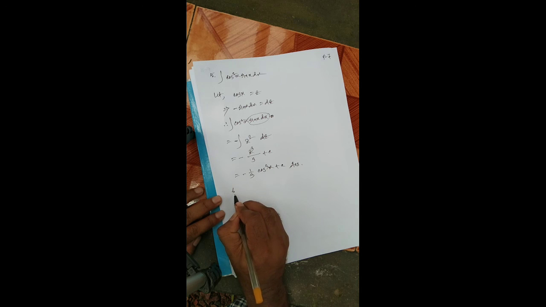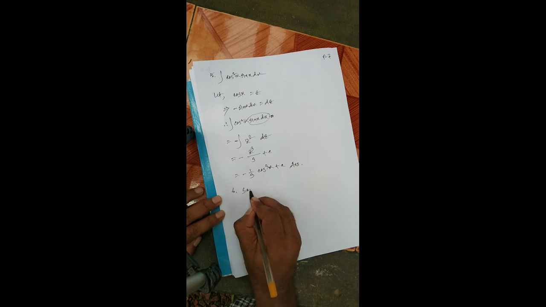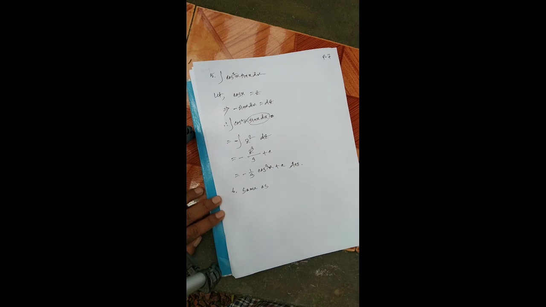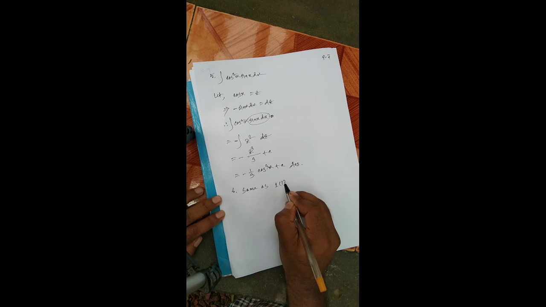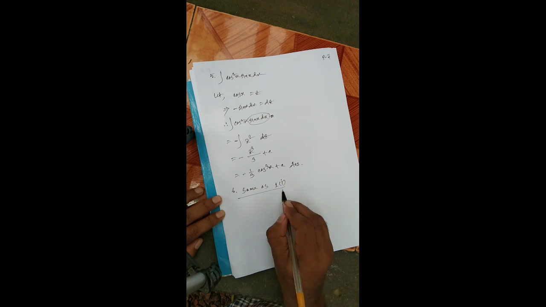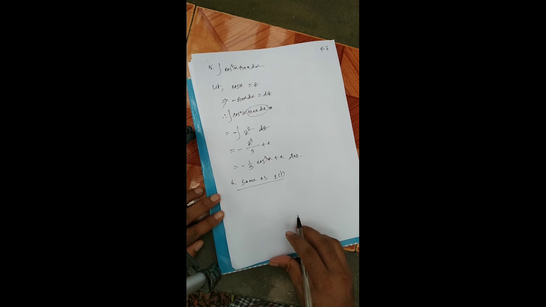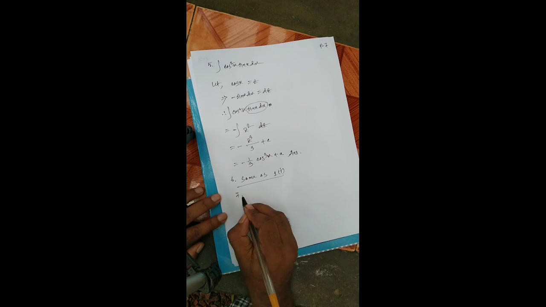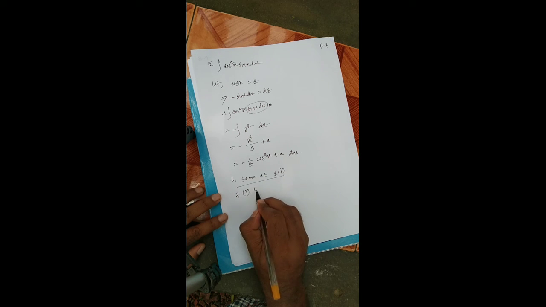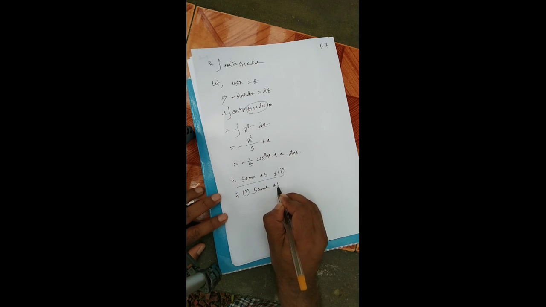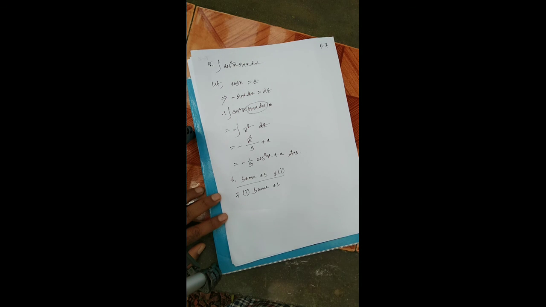Sixth number, same as number 1. Seventh number, same as number 5.